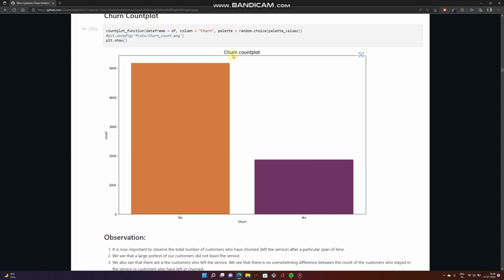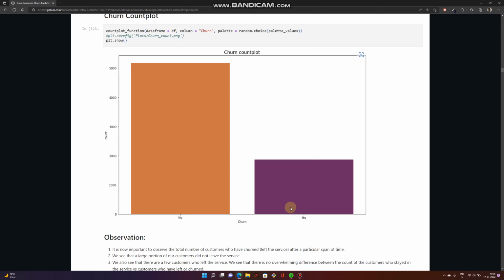Here is the final target variable that we are trying to predict. The target variable is whether a customer is going to stay in the service or not. If churn is yes, it means that they are going to leave the service, and if it's no, that means they are going to stay on the same service. We see only a few people are willing to leave the service.